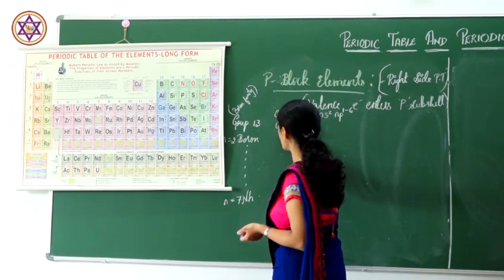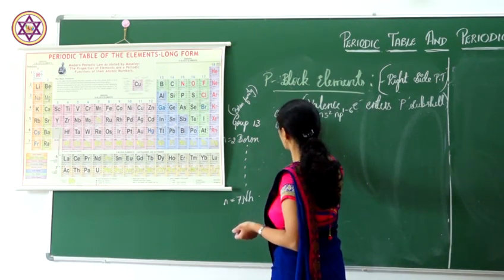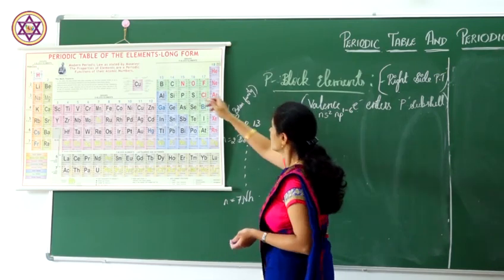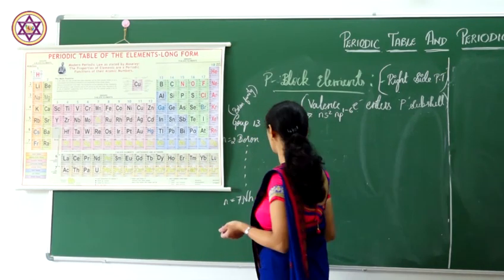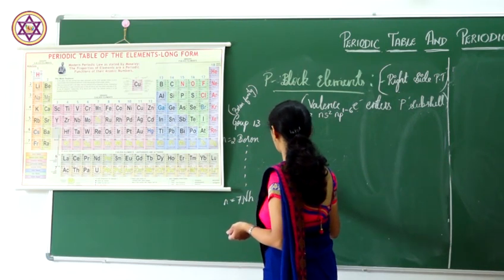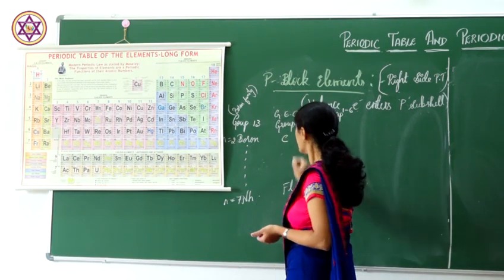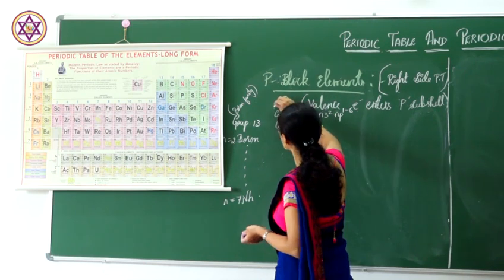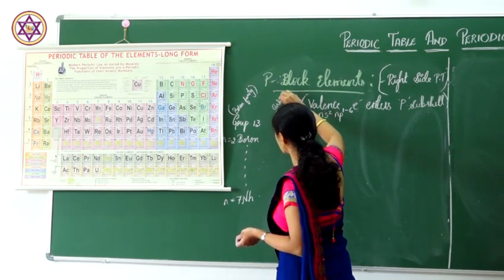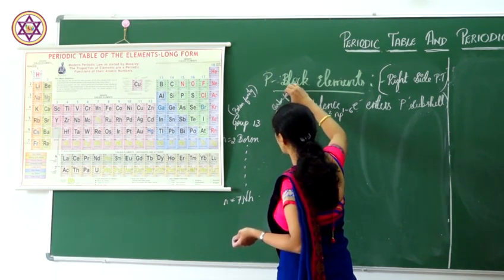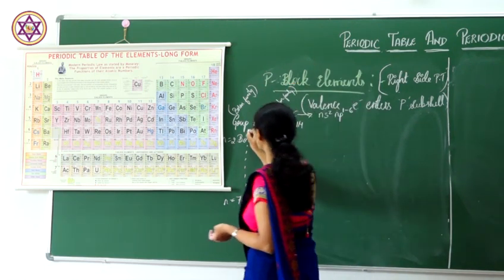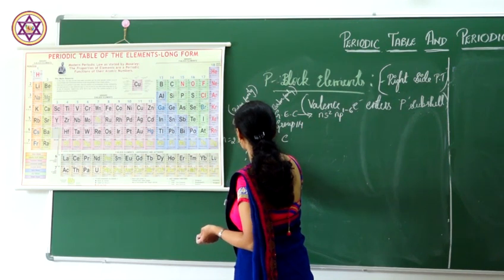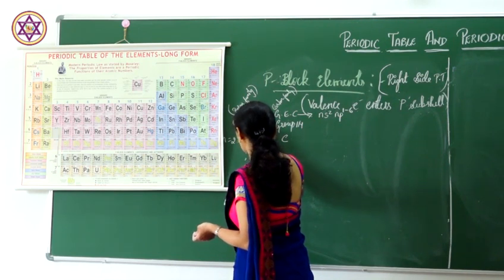Coming to group 14, that is from carbon to flerovium. These are called carbon family elements. For the boron family, the general electronic configuration is NS2, NP1.